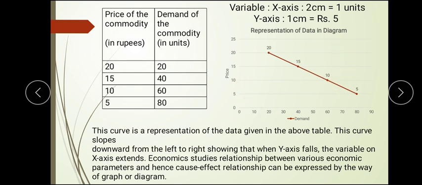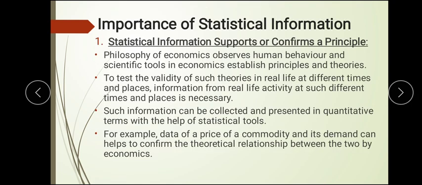You find that the x axis is demand, and the y axis is price. Independent and dependent variables have been taken up. Here demand is the independent variable and price is the dependent variable, and the scale is written. This helps us study the cause and effect relation between the price and the demand of a particular product. So that helps us study different economic concepts. So this is how it is done, by descriptive manner, by the help of a table and by the help of a graph, and lastly the conclusion which has been written here. This helps us study the concept very easily in economics.